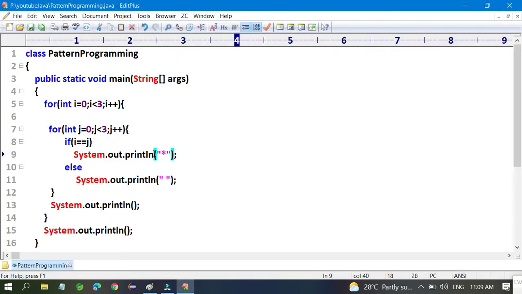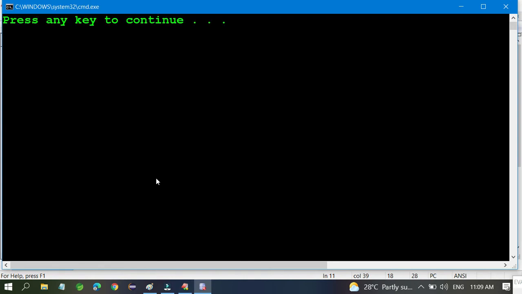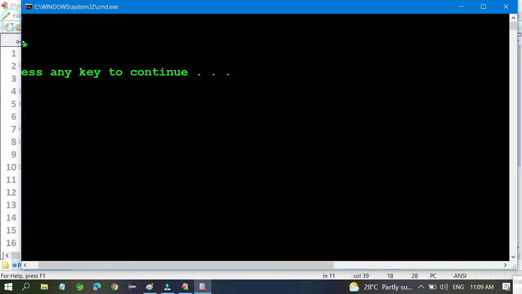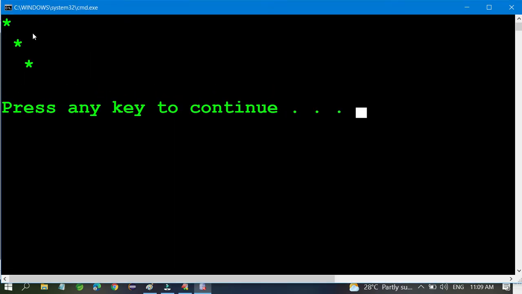So just remove println, you don't want a next line here. Okay, so keep in mind if you make a mistake. So you are able to print this star like that. You can see you are able to print a star whatever you think.